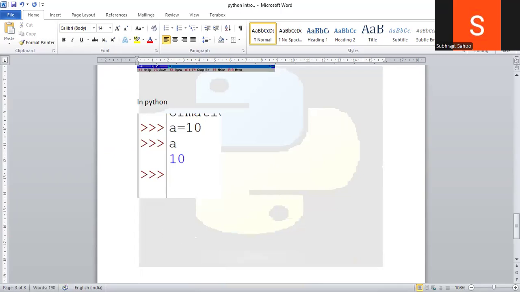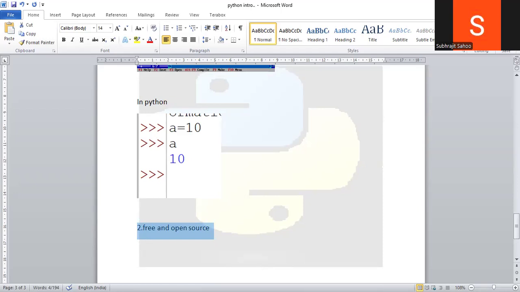Next feature, the second point, I will write here. The second point is that it is free and open source. So what is the meaning of free and open source? That means to use the Python software, to download and install, no need to pay anything. It can be freely downloaded from Google. Not only Python, C is also freely available, Java is also freely available. Every programming language for learning purposes is free.